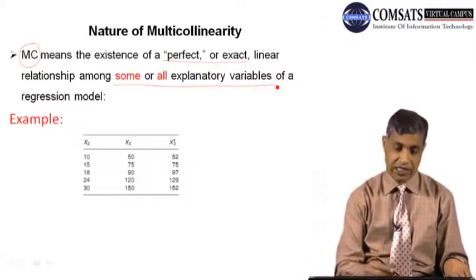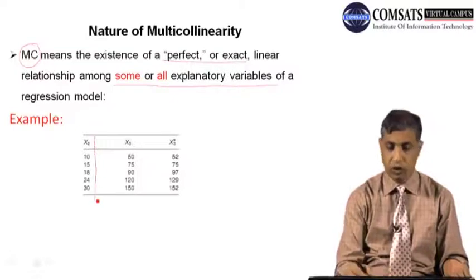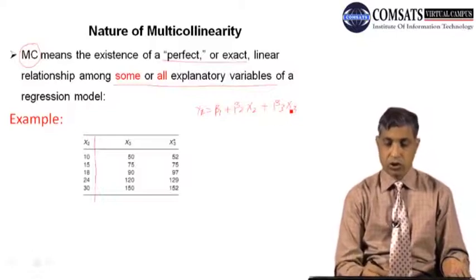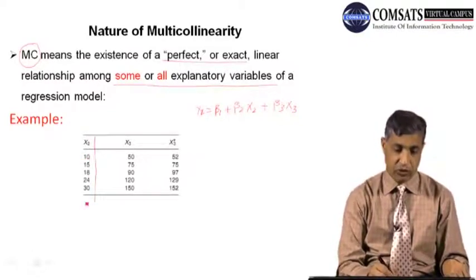So if you look at this example, this is x2. Now look at this, our model is, for example, yi is equal to beta 1 plus beta 2 x2 plus beta 3 x3. These are the values up to here, and what is x3?